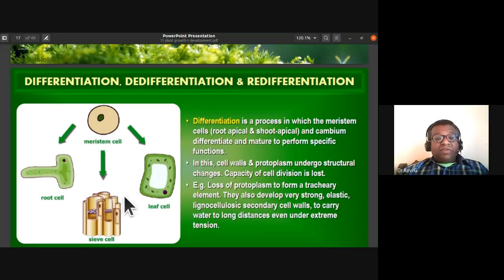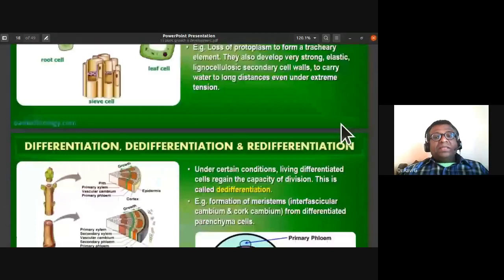So here we do not have the tracheary element. This is a sieve cell. So the example for differentiation is loss of protoplasm to form a tracheary element. They also develop very strong, elastic, lignocellulosic secondary cell walls, so they carry water to long distances even under extreme tension. So that is about the differentiation process with an example.